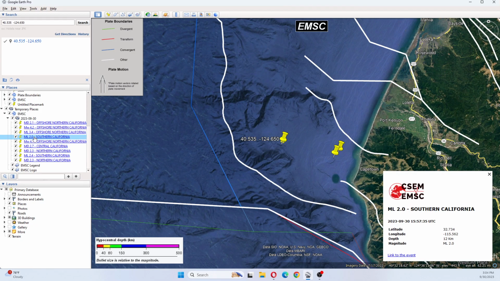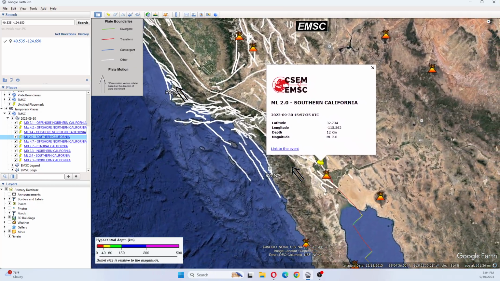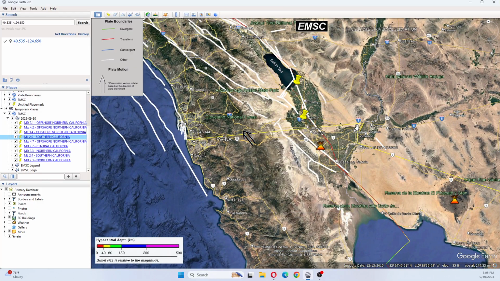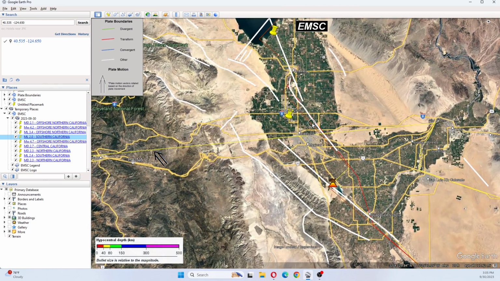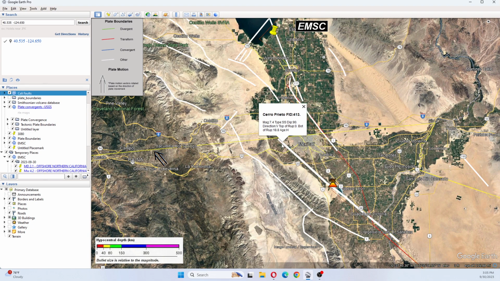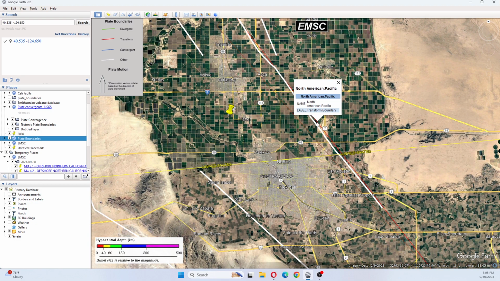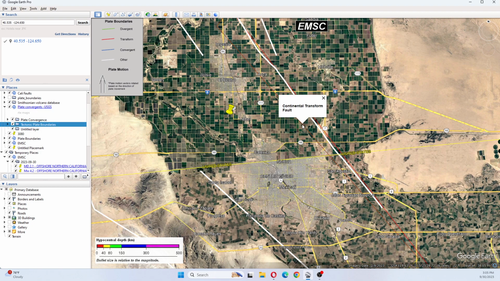The next earthquake was a 2.0. This one is also down here by Salton Sea. And this volcano right here is Pareto Cerro. The fault here is Cerro Pareto. The fault here is the Imperial Fault. And we have the North American Pacific Plate right here. And the Continental Transform Fault right there. And this is El Centro here. Herbert is here.